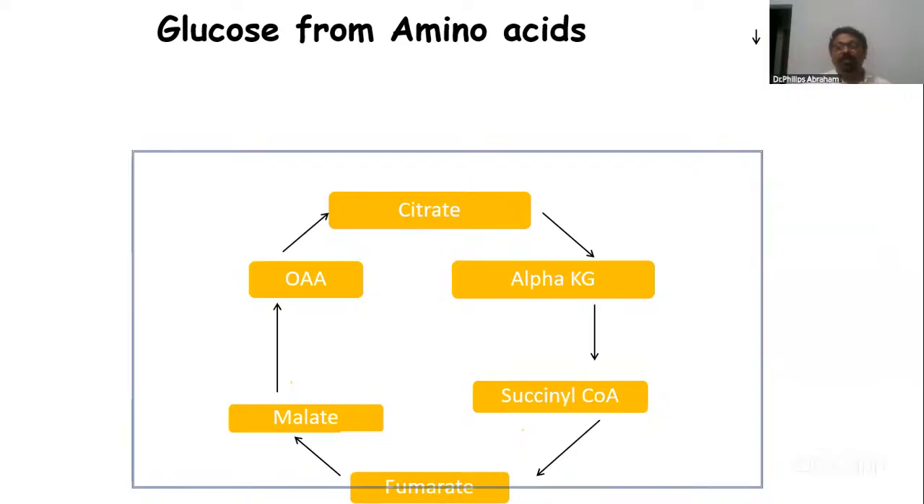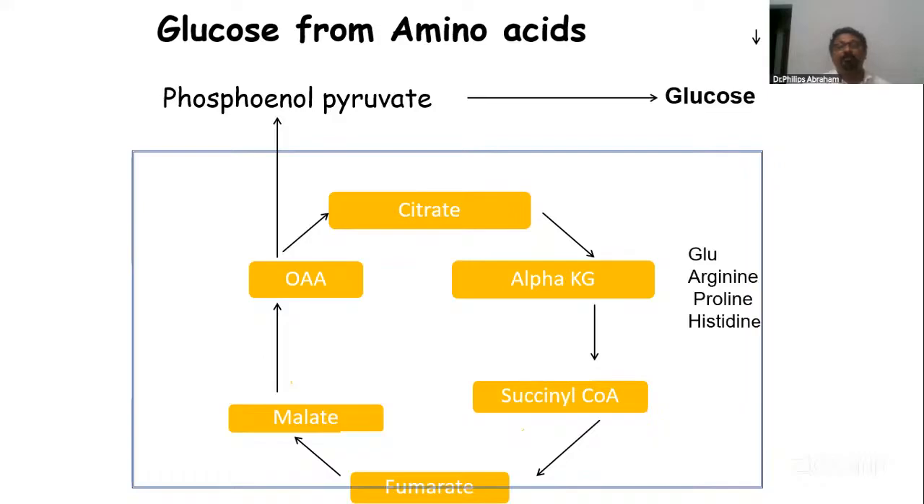Glucogenic amino acids, on their breakdown, produce some compounds that are intermediates of the TCA cycle, and then convert back to glucose. I'll show some examples. Glutamic acid, arginine, proline, histidine, they all break down and produce alpha-ketoglutarate. Alpha-ketoglutarate converts to succinyl-CoA, succinyl-CoA to fumarate, fumarate to malate, malate to oxaloacetate, then oxaloacetate through the malate aspartate shuttle goes out, converts to phosphoenolpyruvate, then to glucose.